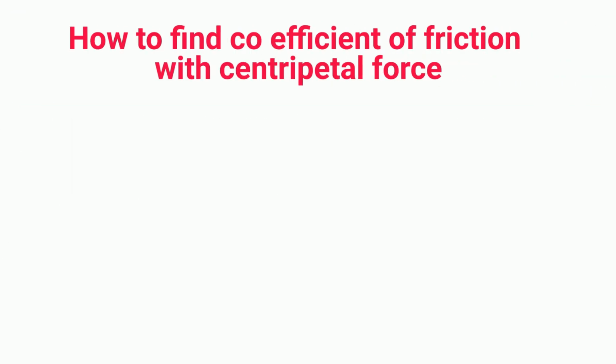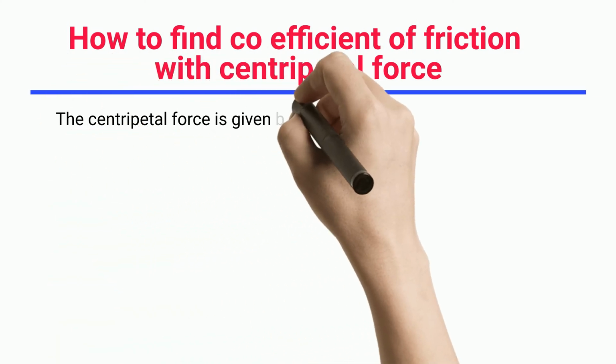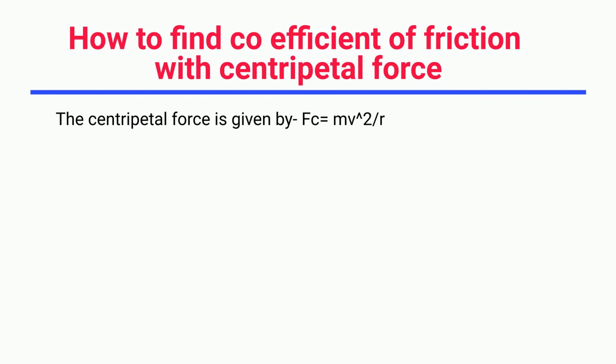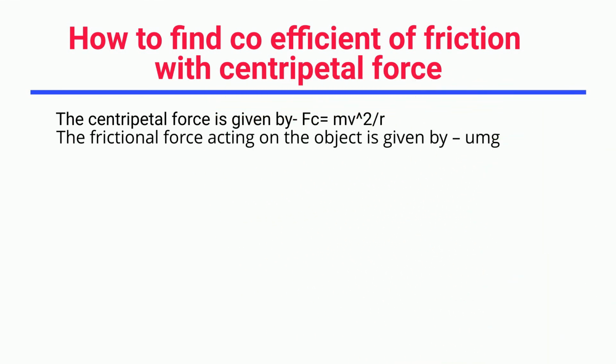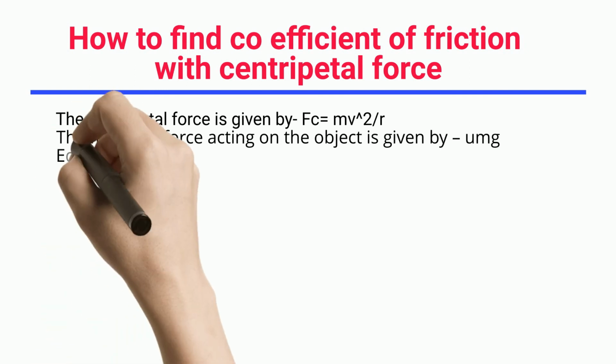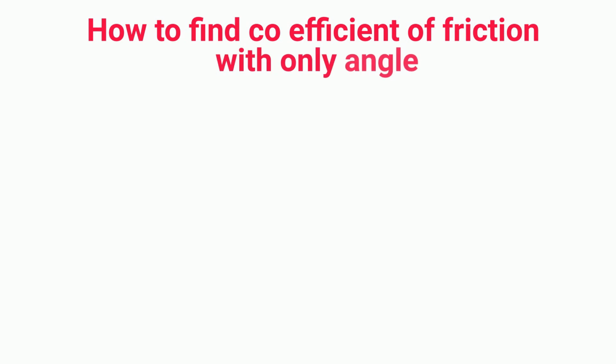How to find coefficient of friction with centripetal force? The centripetal force is given by Fc equals mv²/r. The frictional force acting on the object is given by μmg. Equating both sides, we will get μ equals v²/rg.